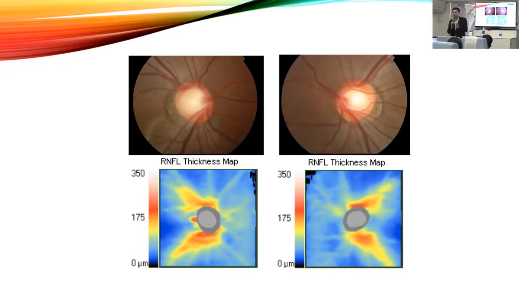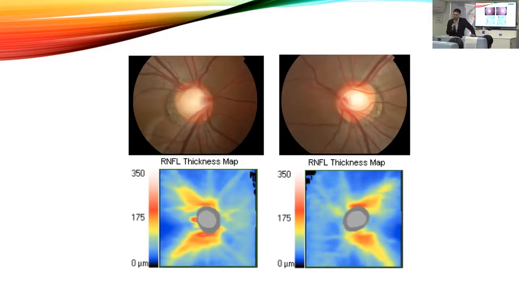And how about the cup-to-disc ratio? On this side, the cup-to-disc ratio, I would say, would be about 0.8, if you agree. So a cup-to-disc ratio of 0.8 is pretty big. Then you say this patient has glaucoma. Again, this is not accurate.